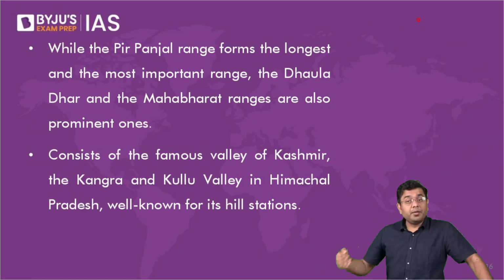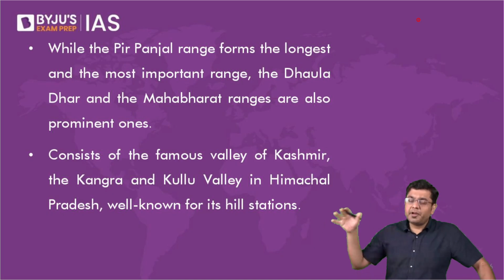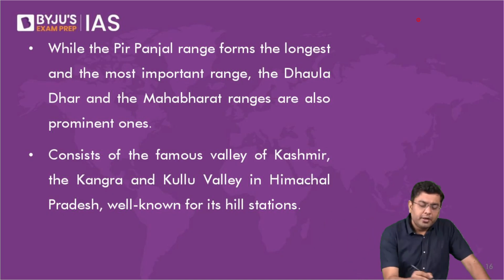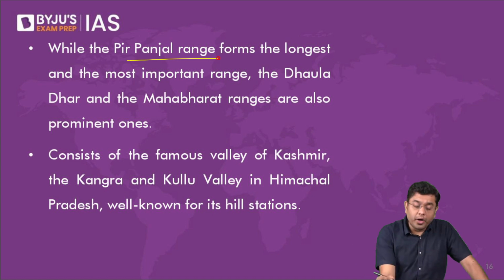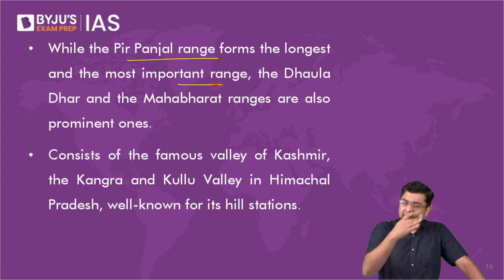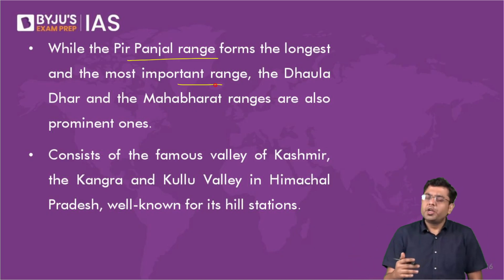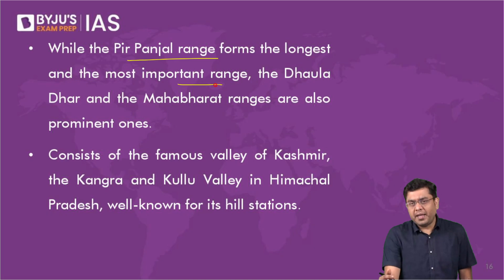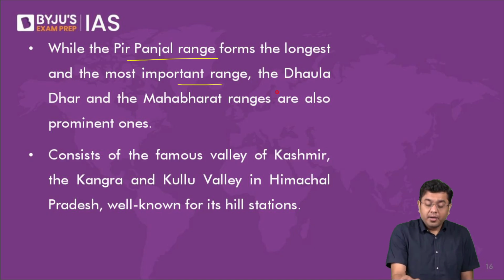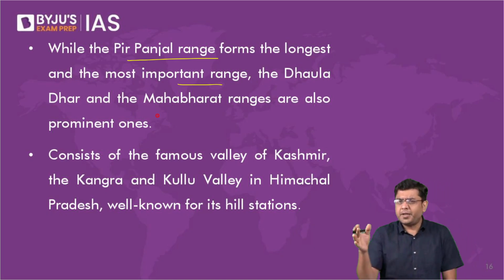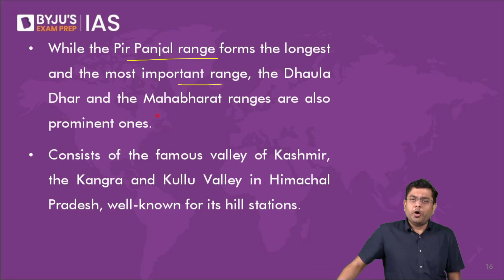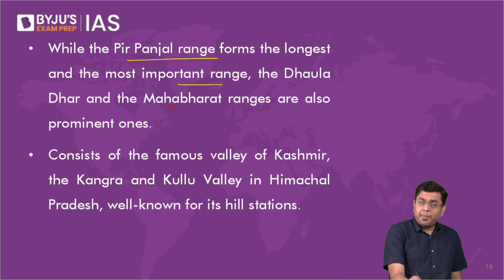So the Himalayan ranges or the Middle Himalayas, they are named differently as you move ahead. They are named differently in different parts of the country. So Pir Panjal range forms the longest and the most important range that is present in the northwestern part. Then as you enter into the portion of Himachal Pradesh, there the Middle Himalayas are known by the name of the Dhauladhar ranges. Then in the portion of eastern Uttarakhand and in the portion of Nepal, that is where you have the Mahabharat Lake ranges. These are the prominent ones.